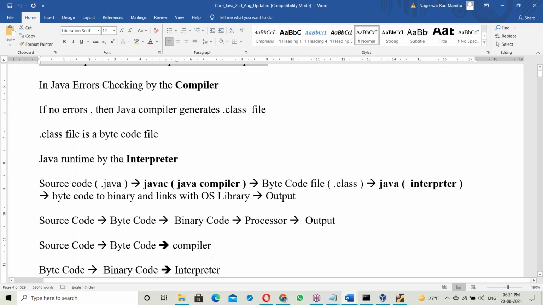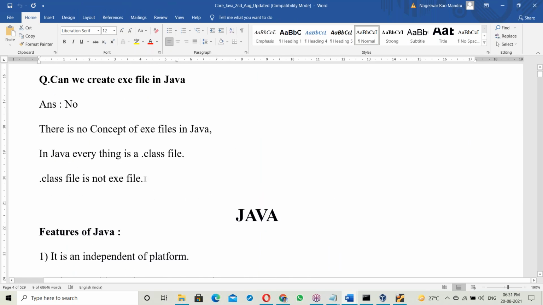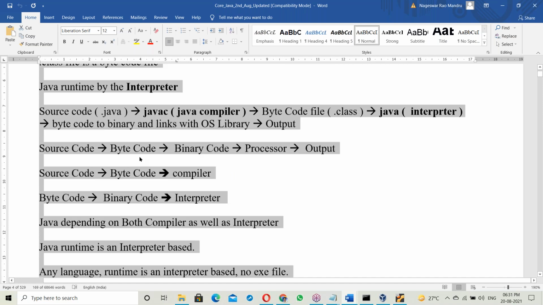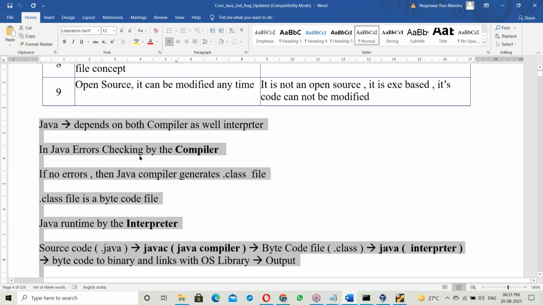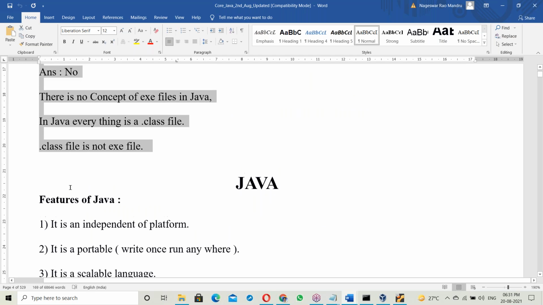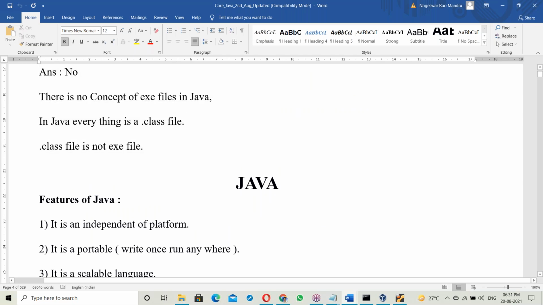Java depends on both interpreter and compiler. This topic will take minimum half an hour to explain. Today I can't finish, it's already 6:30. So next class we'll discuss this, and then go to Java features.